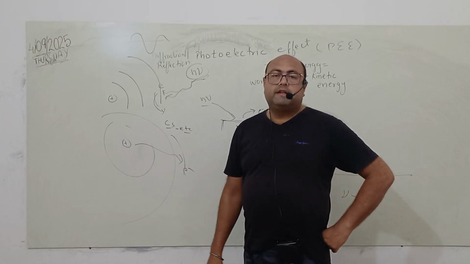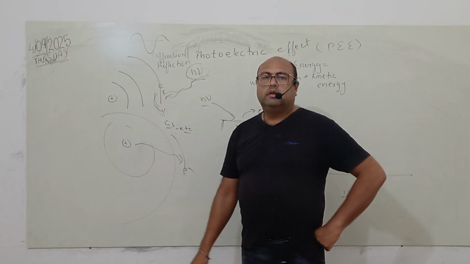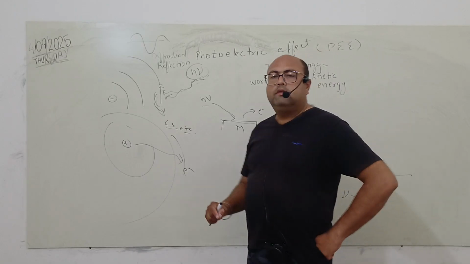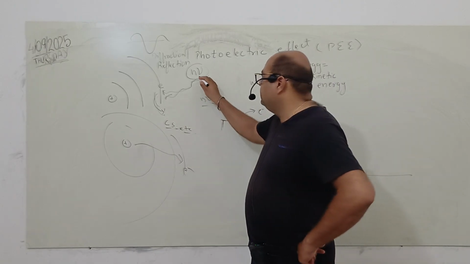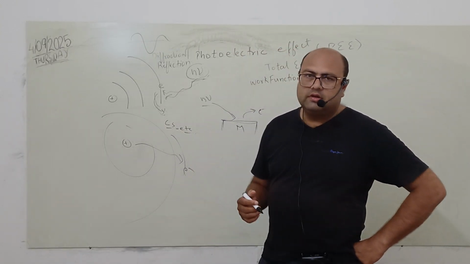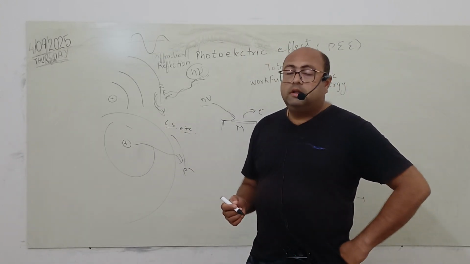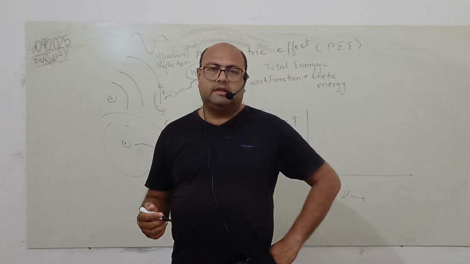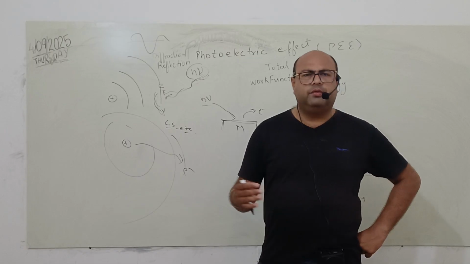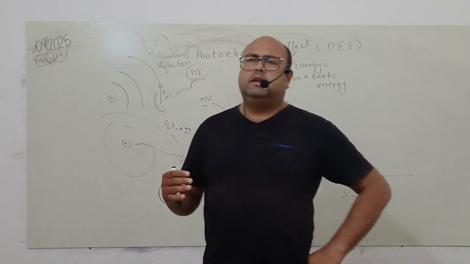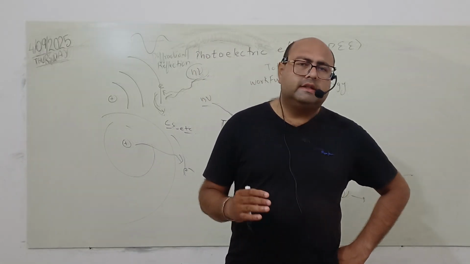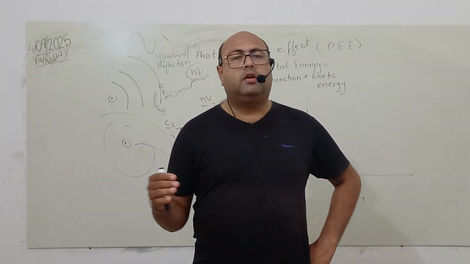So the magnitude of h mu, which should be able to take out the electron, should be a good sizable magnitude. So there is always a certain frequency, a certain mu, which is required to take out the electron, because h is always constant. And mu varies with different metals. For lithium it will be different, for cesium it will be different, for calcium it will be different, for rubidium it will be different. All the elements have characteristic frequencies, or in technical words threshold frequencies, at which the electron emission takes place.